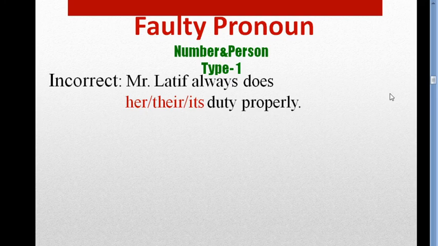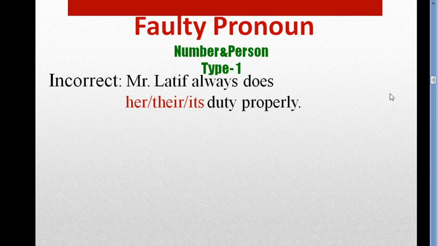Is it masculine or feminine or other gender? Its number, its person. We have to notice everything. Its number, person, gender, everything. So we have to use pronoun according to number and person of the noun.